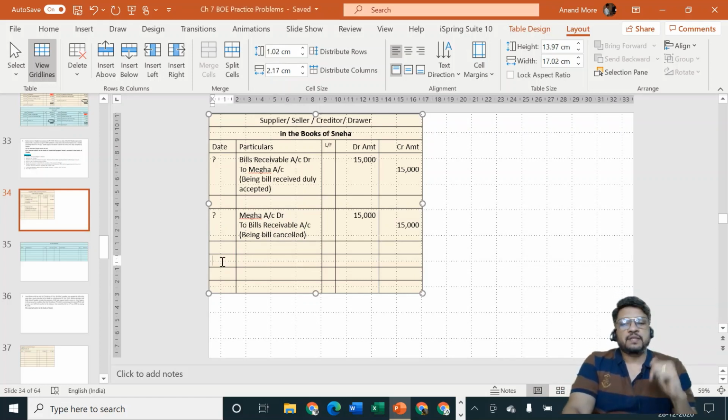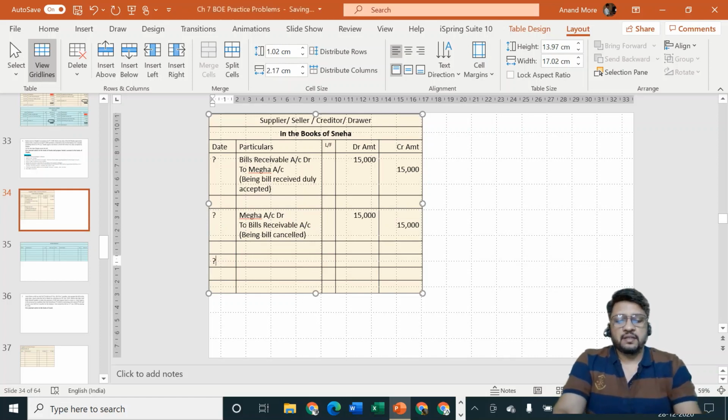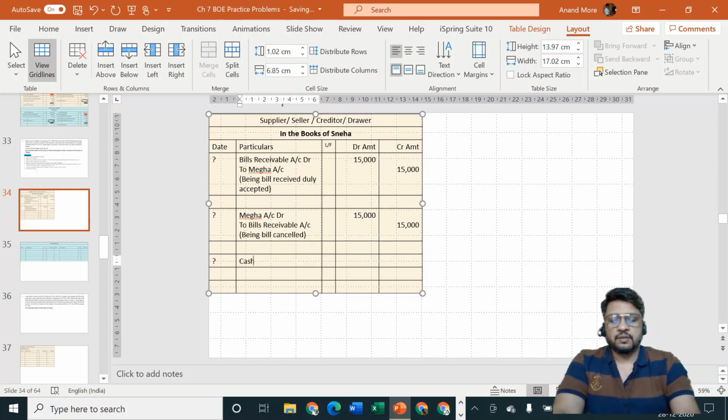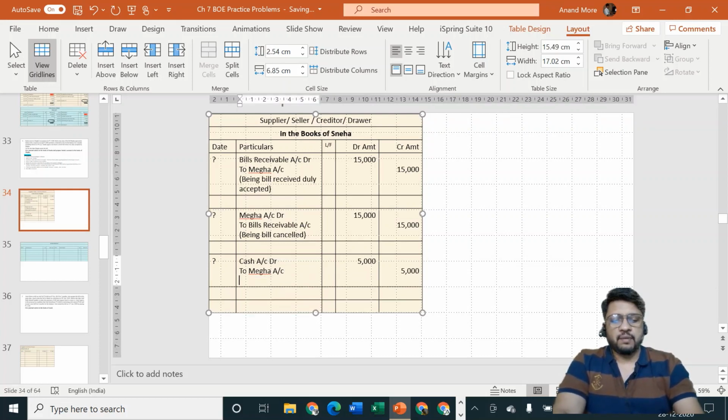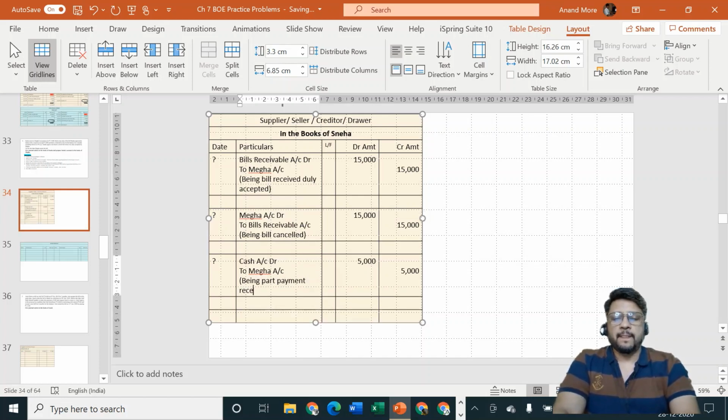But we are not cancelling it as it is. Immediately we are saying that pay me some amount of money. So how much cash is she paying us? She is paying us cash of rupees 5,000. Cash is coming in, cash account debit. To whom? To Megha account. She is paying us cash of rupees 5,000. So let us consider 5,000 being part payment received in cash.